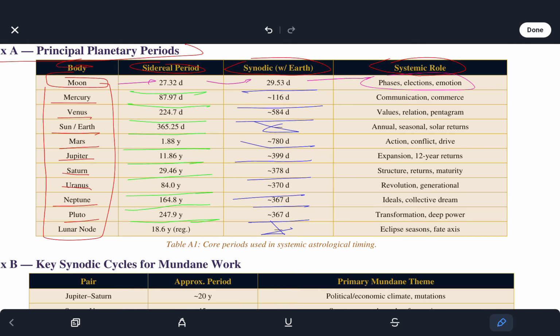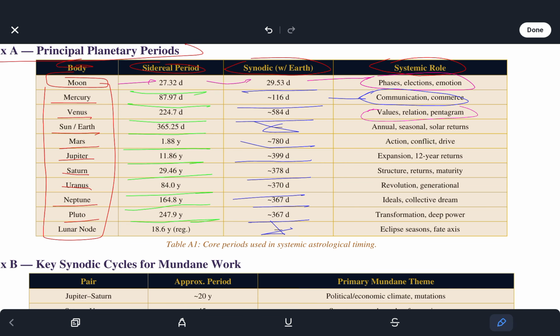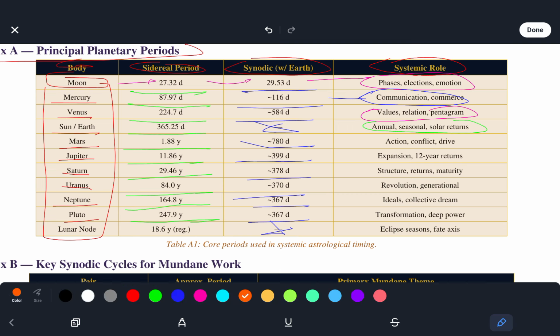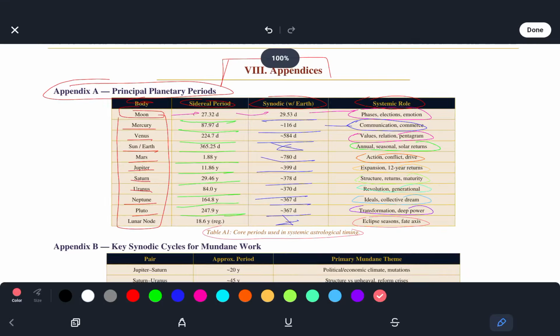We notice its phases, elections, emotion. Mercury, communication, commerce. Venus is values, relation, pentagram. Sun, Earth is annual, seasonal, solar returns. Mars, action, conflict, drive. Jupiter, expansion, 12-year returns. Saturn, structure, returns, maturity. Uranus, revolution, generational. Neptune, ideals, collective dream. Pluto, transformation, deep power. And the lunar node, eclipse seasons, fate axes. So core periods used in systemic astrological timing.